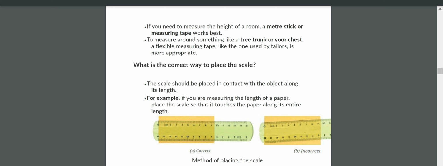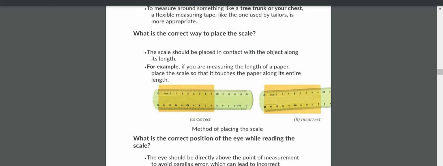Now you see, what is the correct way to place the scale? How do you put the scale to measure the length of your paper? All of you please measure your textbook length now, in horizontal direction and in vertical direction, and tell your length. Always remember you have to place the scale parallel to your paper, like this, not in a cross way. The scale should be placed in contact with the object along its length. If you are measuring the length of a paper, place the scale so that it touches the paper along its entire length. Can you tell now what is the horizontal length of your textbook?